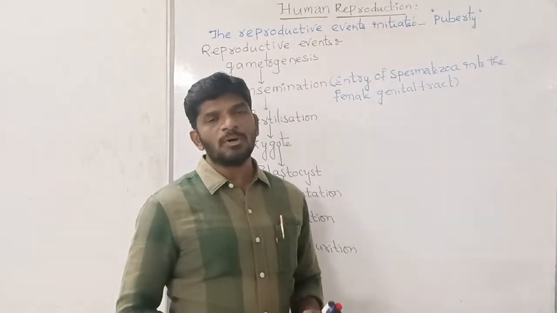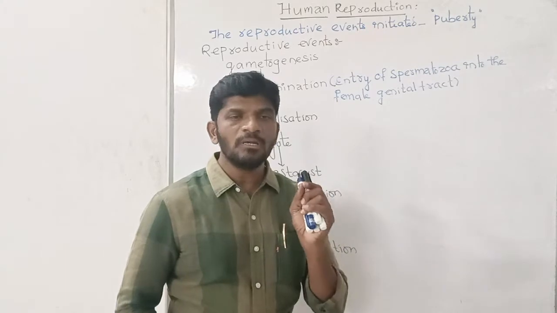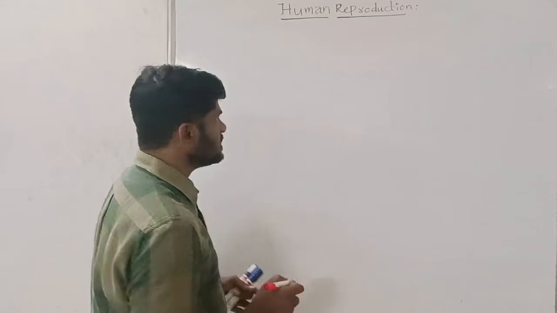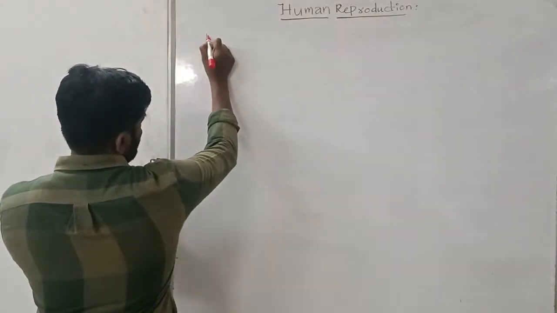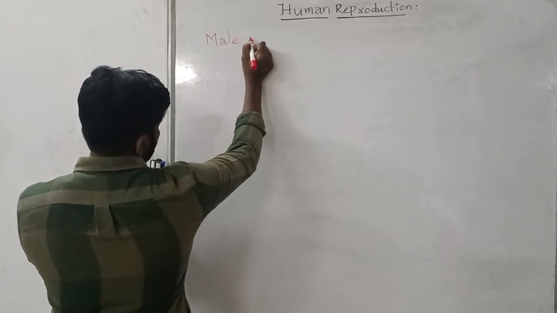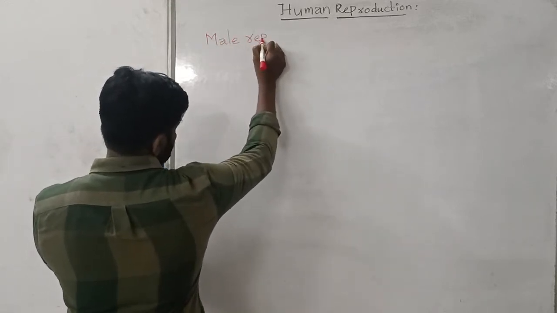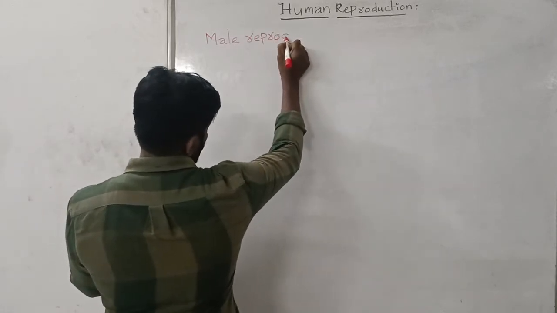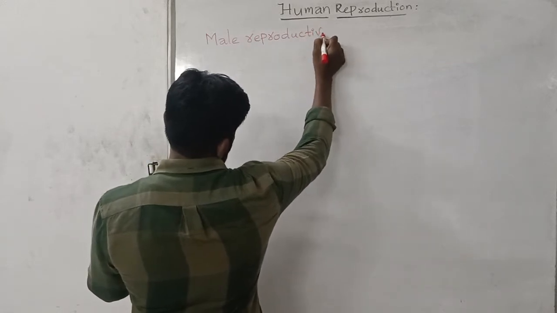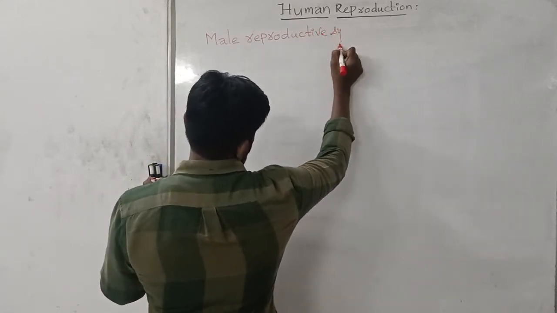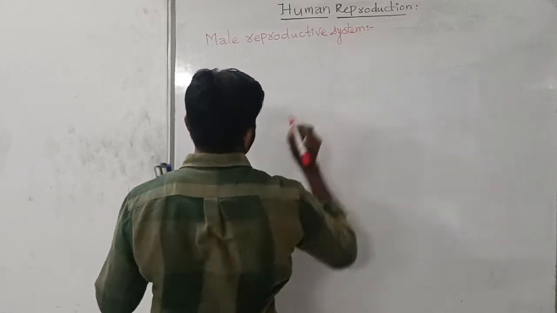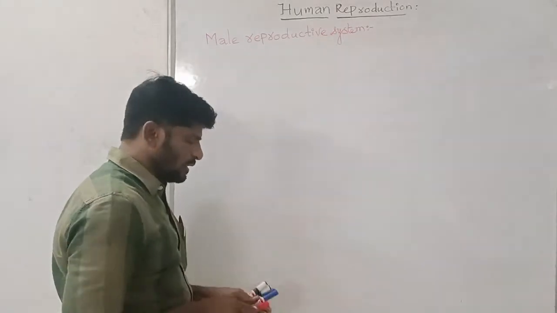And now I want to discuss about the male reproductive system of the human beings. The male reproductive system contains the following parts.